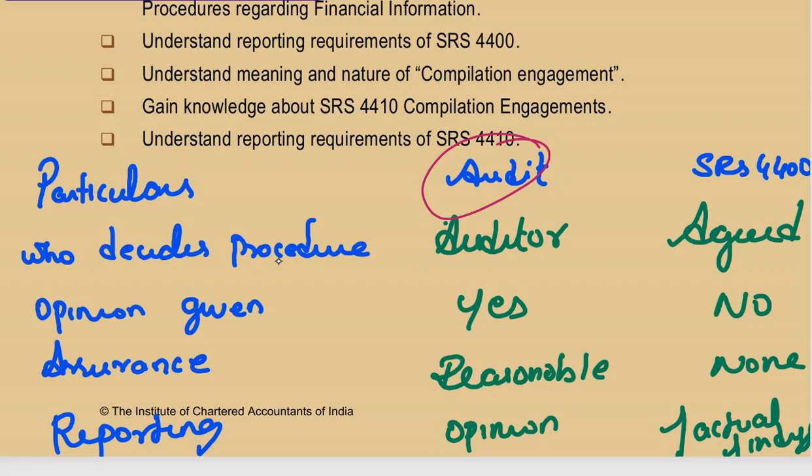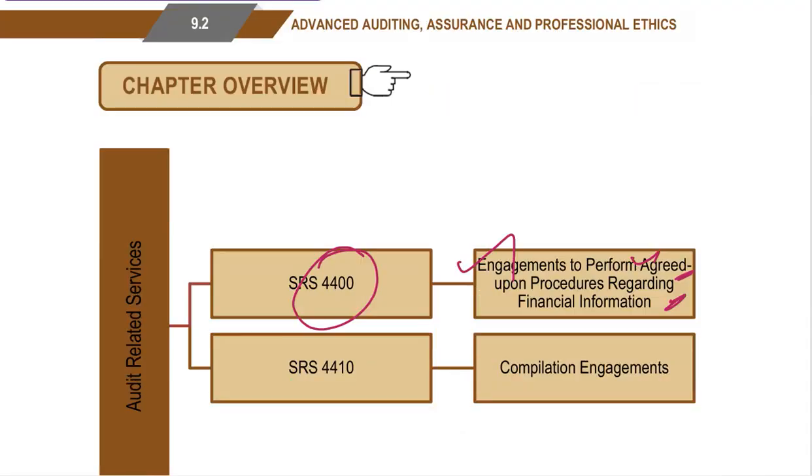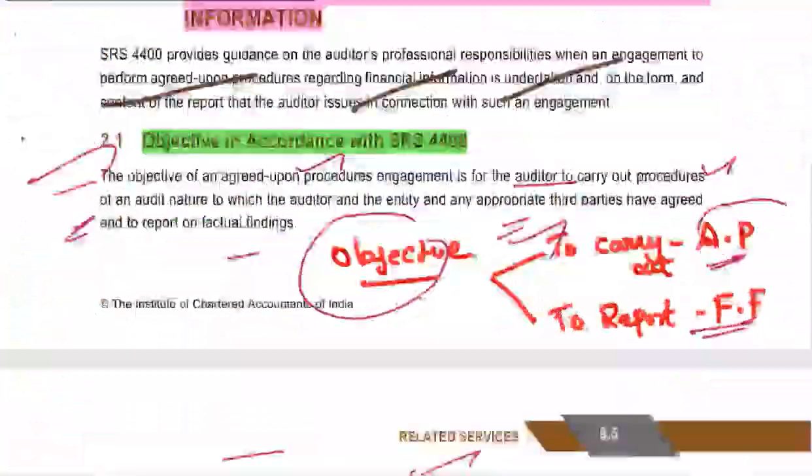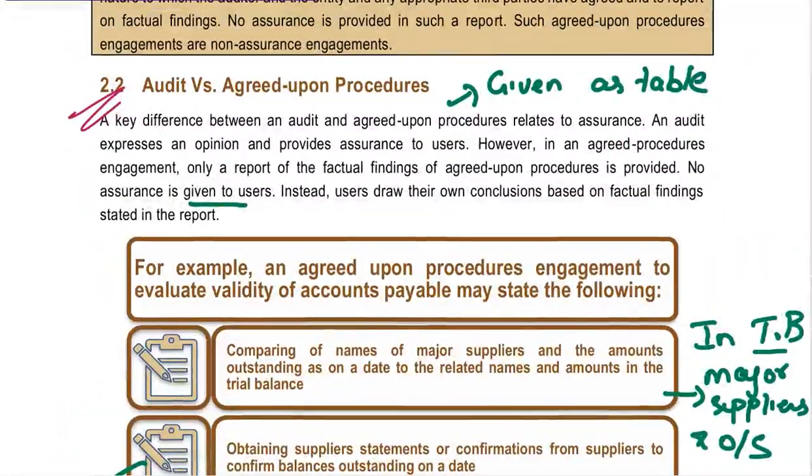See, in audit, the auditor is going to decide the procedure. In agreed upon procedures, it is going to be agreed procedures. Here you are going to give the opinion. Here there is no opinion. Here it is a reasonable assurance. Here it is again no assurance. And in reporting, you are going to express your opinion. Here it is a report on factual findings, right? Yes, the same thing is given in this paragraph. You can read and conclude here.